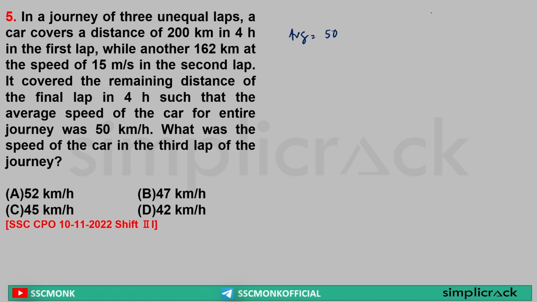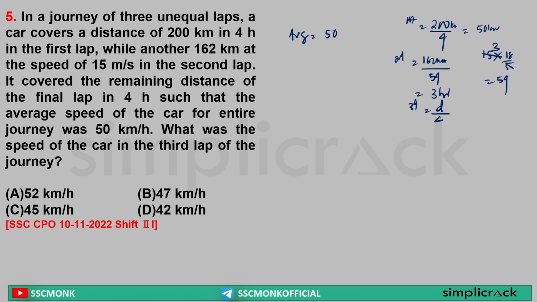Now first what happened? Sir, first lap 200 km in 4 hours, that is equal to 50 km per hour. Sir, in the second lap what happened? 162 km in 15 meter per second. Sir, everything is in kilometer per hour, so I will make it 15 into 18 by 5 km per hour. I am converting meter per second into kilometer per hour. 5 3s are 15, 18 3s are 54. So 54 km per hour speed, 162 km, that is 3 hour time taken. Now third lap it is saying the remaining distance, let's say d, it covered in 4 hours. Yes or no?